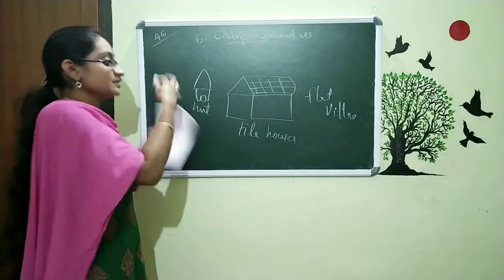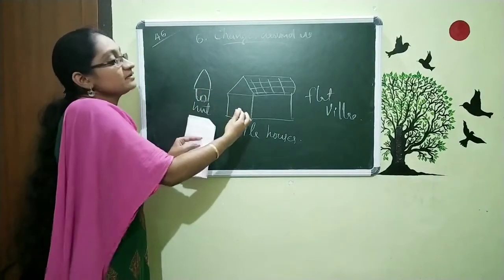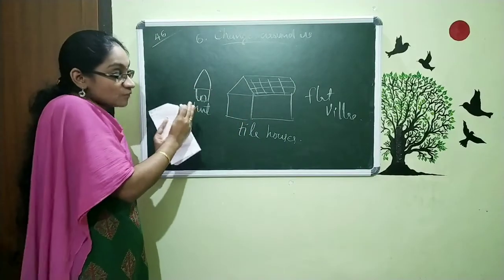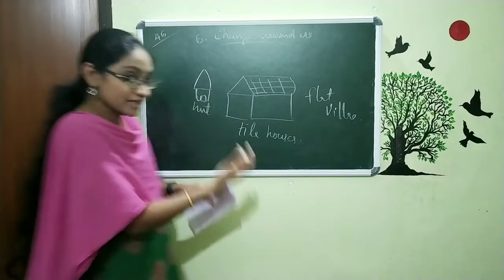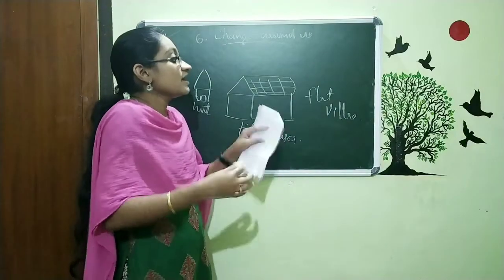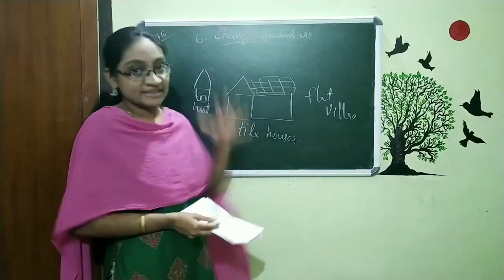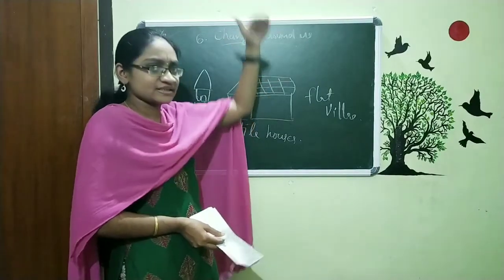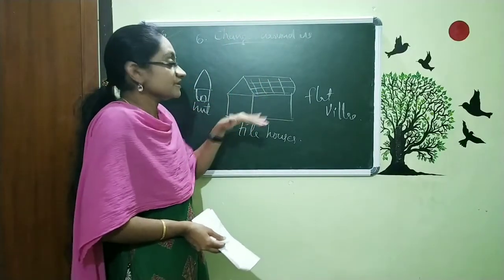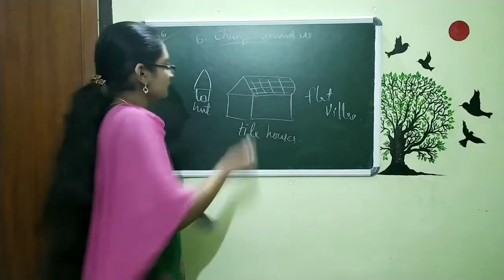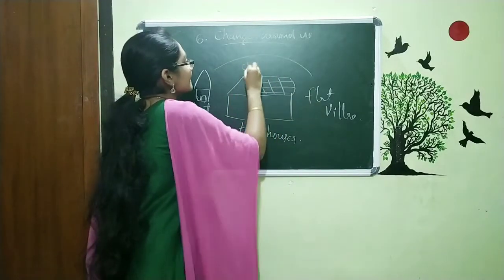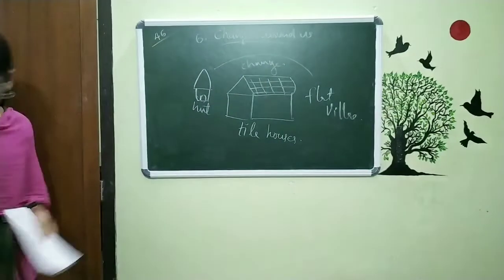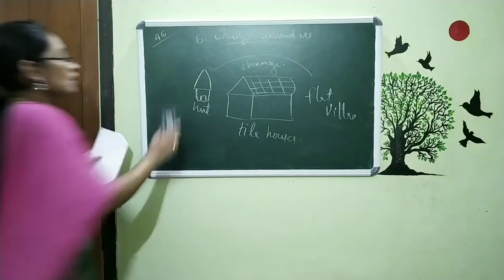People lived in huts, then in some other house which is better than the hut, and now we are living in flats and villas with a number of stairs. First it is only one storey, then 2, 3, 4, like it is getting bigger. That means here we can see a change. Not only this, you can see change in all regions.